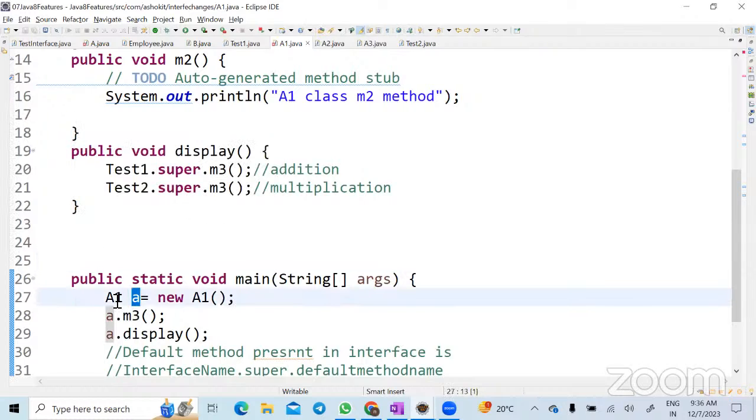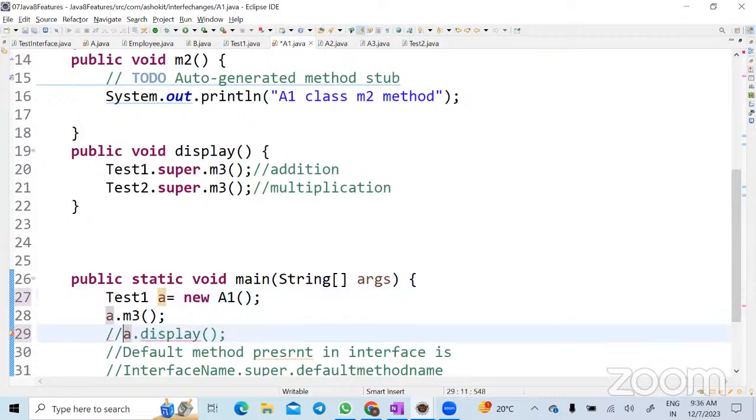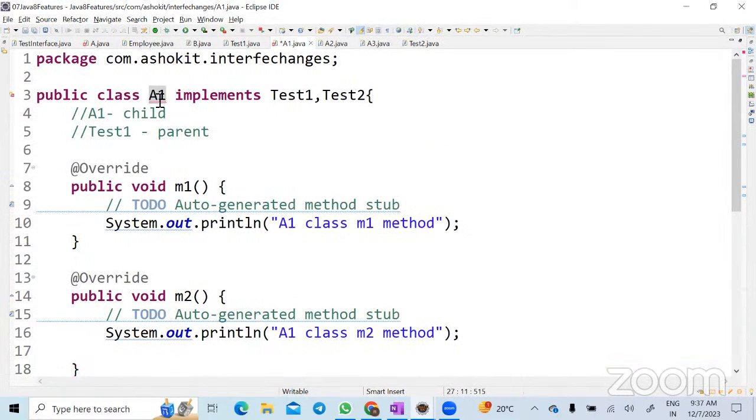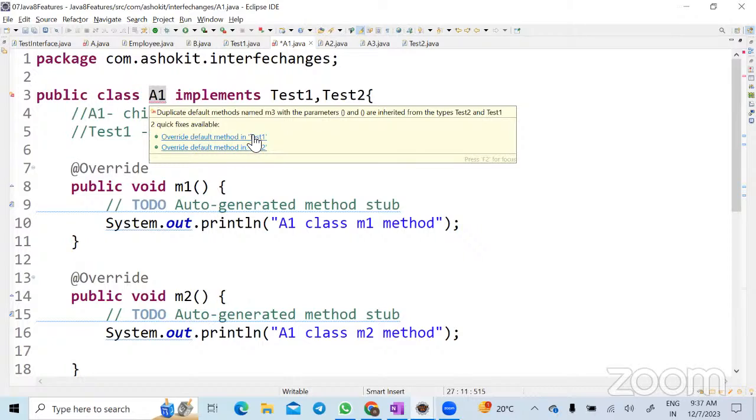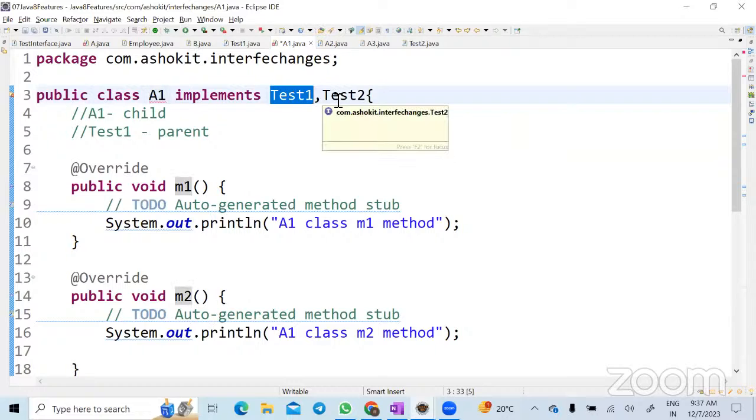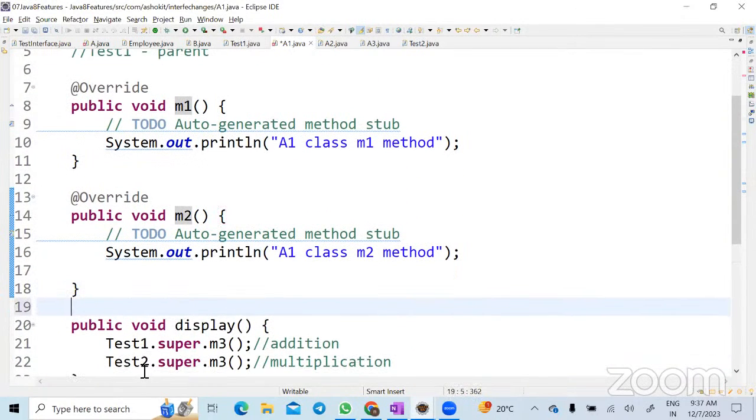So here A is a child object. At that time, what I need to do, I have to do like this: test1.super.m3. Then there is no ambiguity here. It will call the test1 m3. But if I am creating a child object and putting a.m3, here itself you see the compilation error, right? Because override default method present in this one. See, look at here. Compiler is not able to distinguish that test1 has an m3 method, test2 has an m3 method, but it is not able to decide where to go, right? Because whenever you say super, this is also a parent, this is also a parent. So that's the reason you need to override it if you have the same method.